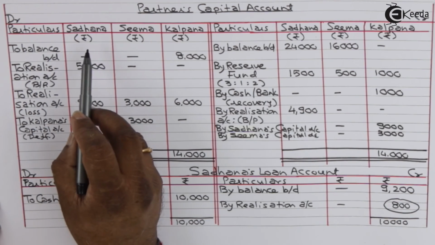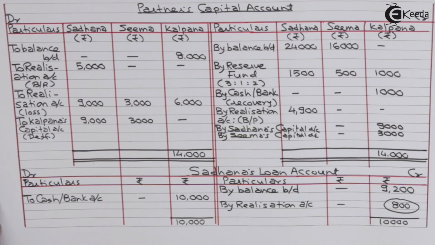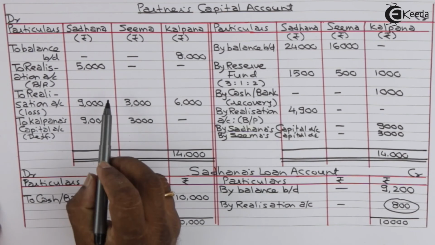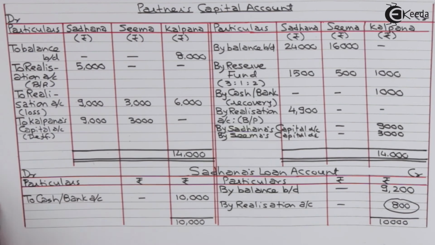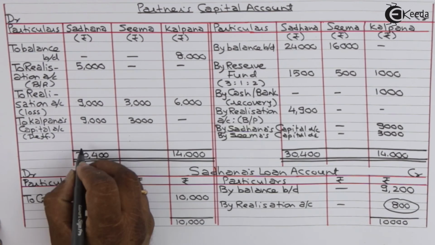Now we are required to close Sadhana and Seema's capital account and follow the same procedure what we do in other problems. That is, difference of their accounts will be transferred to cash bank account, and finally cash bank account will be closed. Let us start with Sadhana's capital account.